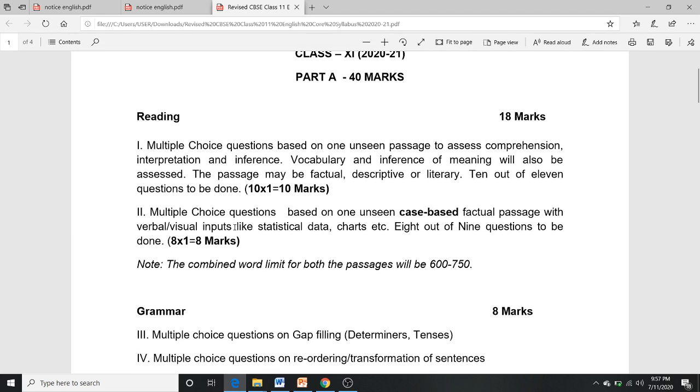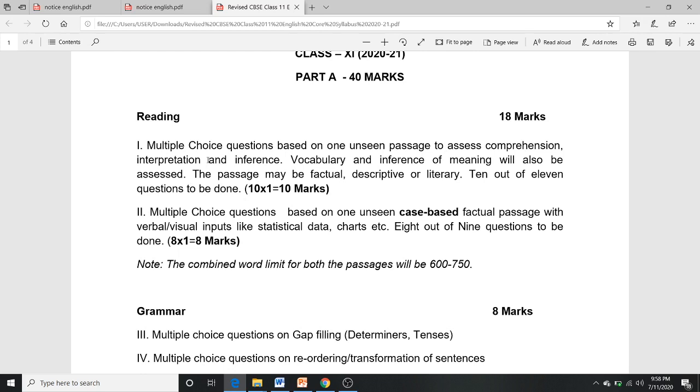So what is in the reading portion? You all know. The first thing is the unseen passages. Some unseen passages will be given to you, and you need to read them very carefully, otherwise you can't solve the multiple choice questions based on them, which assess comprehension, interpretation and inference. So 10 into 1, 10 marks will be given for that.